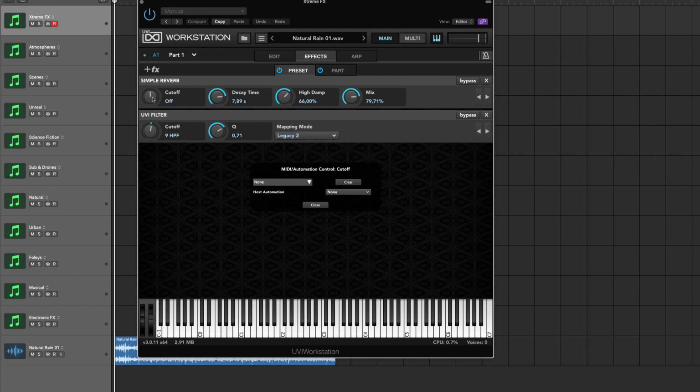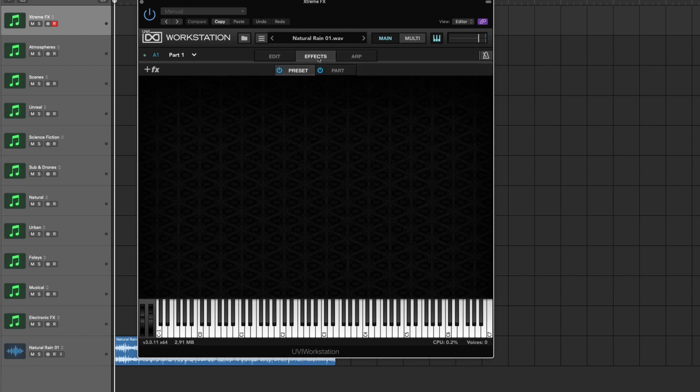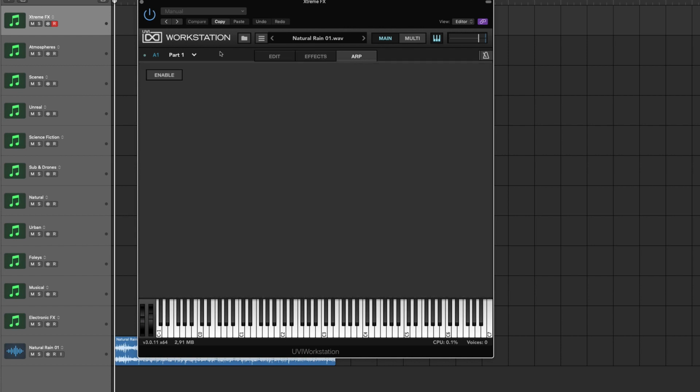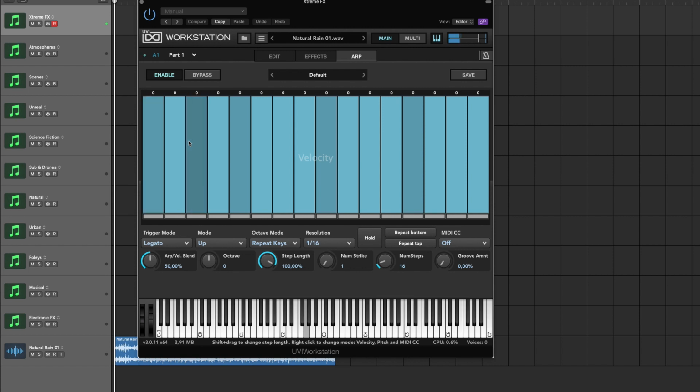And by the way, if you right-click a parameter, like let's say the cutoff here, you can actually automate it and map it to your MIDI controller here. And finally, you also have an arpeggiator. So let's close this, which can, in my opinion, be great for making stutter sounds of any sound. Take this rain sound and then if I pitch to another key.